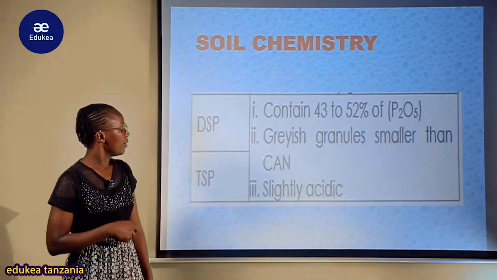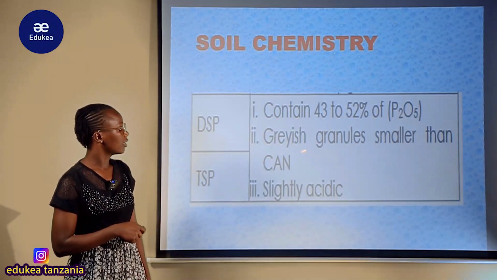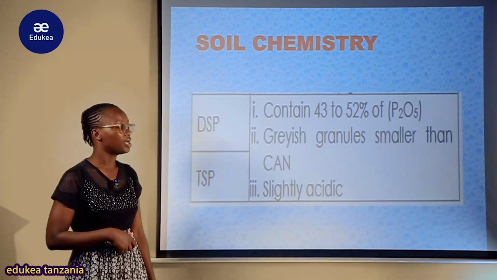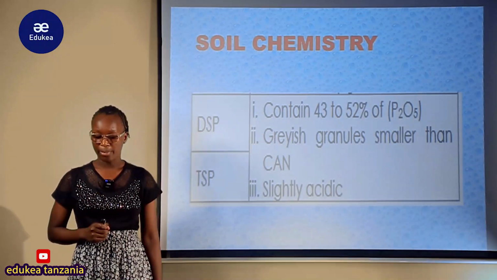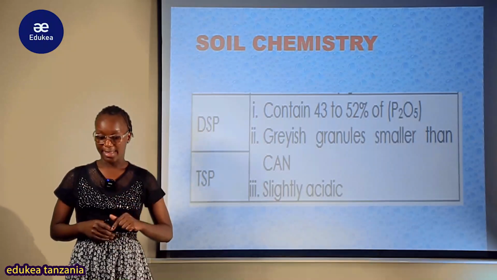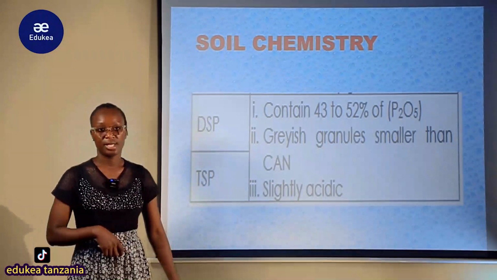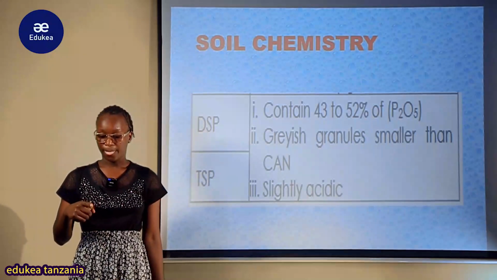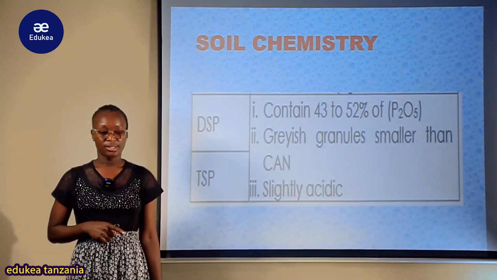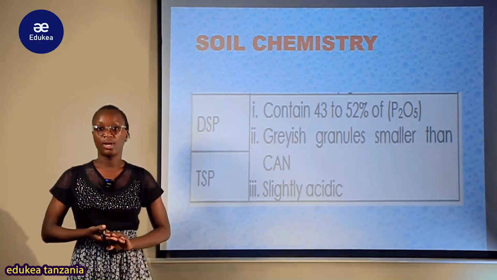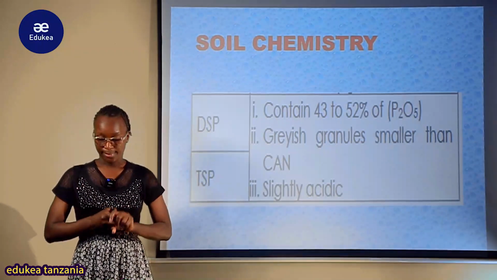So yenyewe ni grayish granule smaller than calcium nitrate. Calcium nitrate yenyewe tuliona ni greenish granules, lakini huyu double super phosphate inakuwa ni smaller kuliko calcium nitrate.